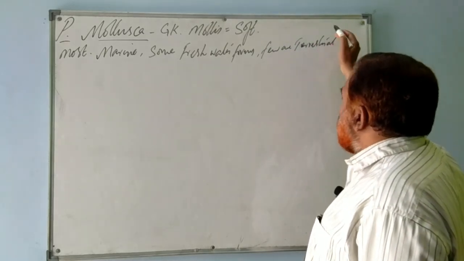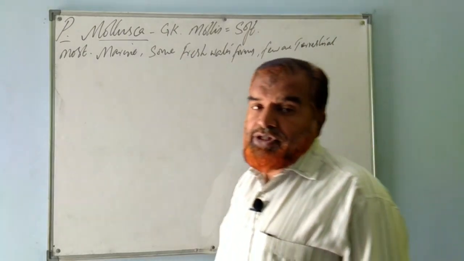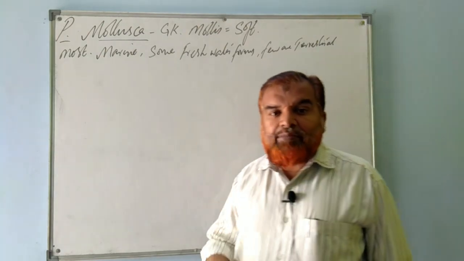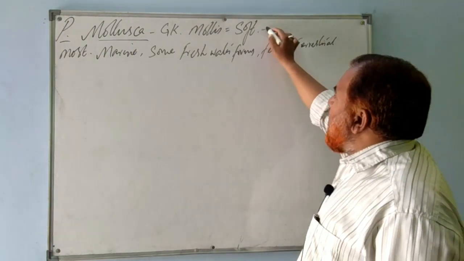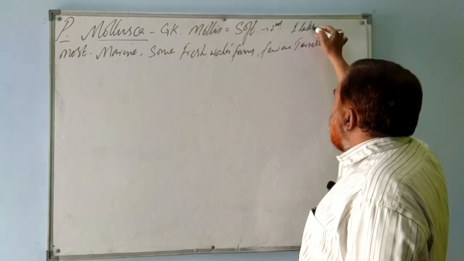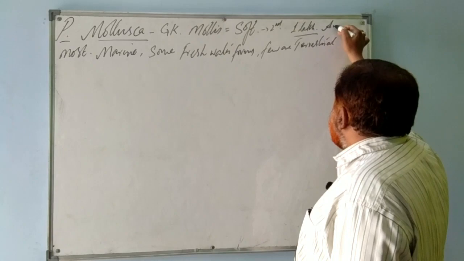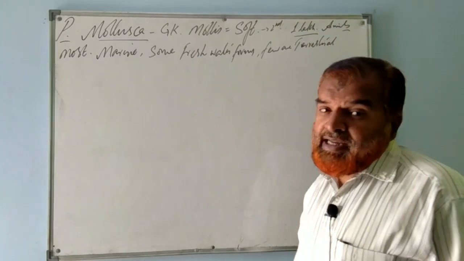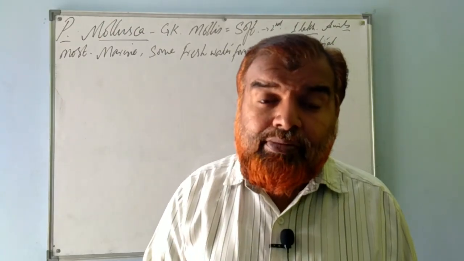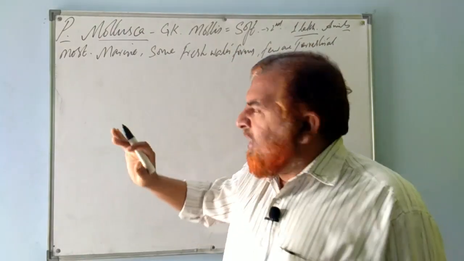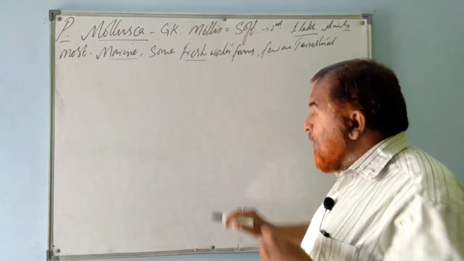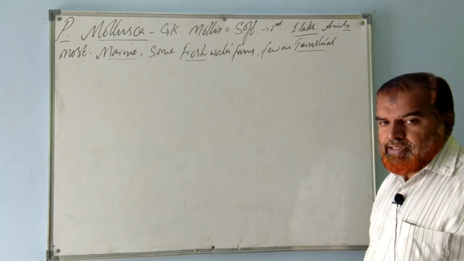But most of these animals belong to an aquatic mode of life, because this is the second largest phylum of the animal kingdom. It comprises about 1 lakh animal species. Among these 1 lakh animals, most are marine, some are freshwater forms, and few are terrestrial.